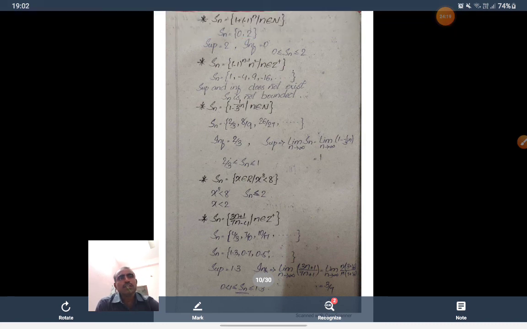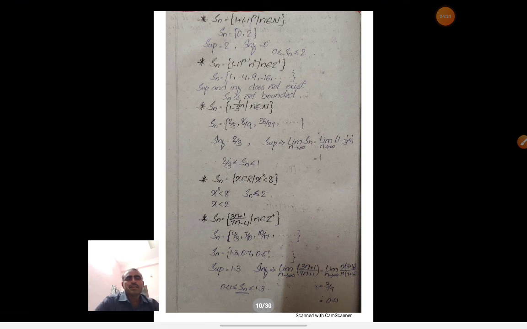So there are only 2 elements. 0 is a lower bound, and 2 is an upper bound. There is no number less than 2 that is an upper bound, and no number greater than 0 that is a lower bound. So 0 is the infimum, and 2 is the supremum.